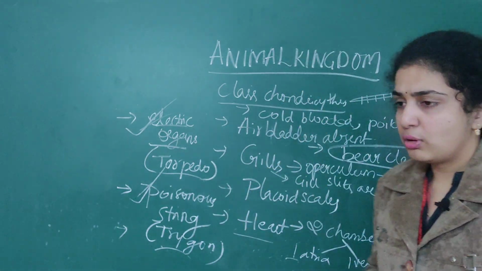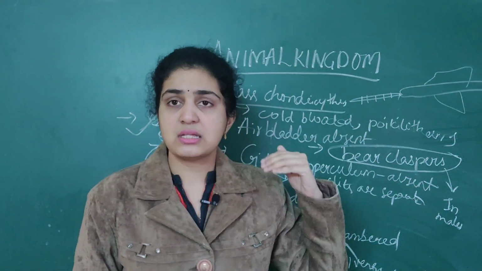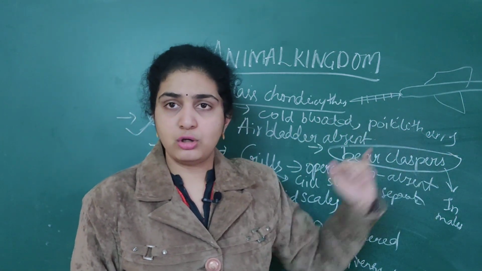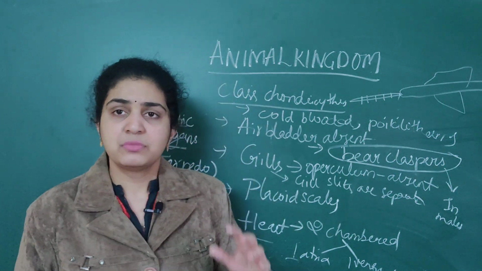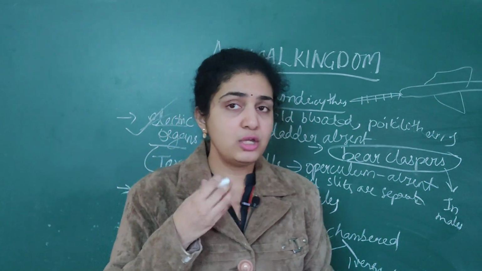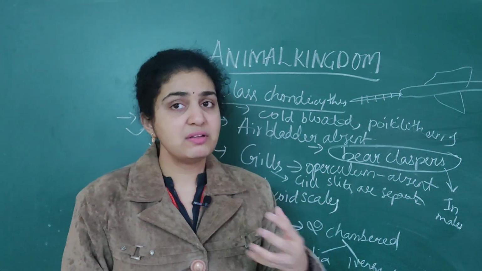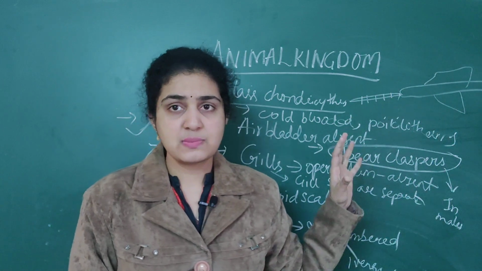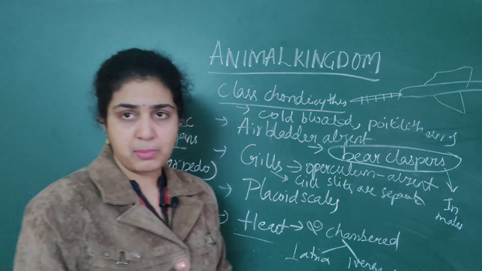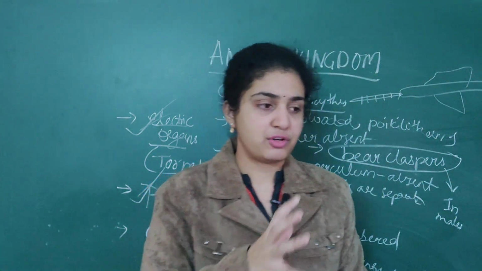Then, what type of animals exactly are they? Chondrichthyes, osteichthyes, amphibians, reptiles, all are cold-blooded poikilotherms. Cold-blooded means they do not maintain a constant body temperature. Except we humans and some mammals, none maintain a constant body temperature. That's why we are homeotherms. The rest of the organisms are poikilotherms. Next, we have discussed that sexes are separate. Sexes are separate means males are different as well as females are different.